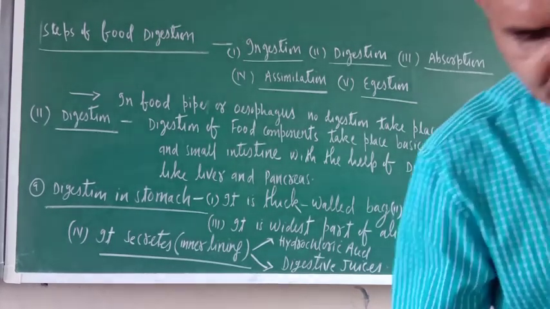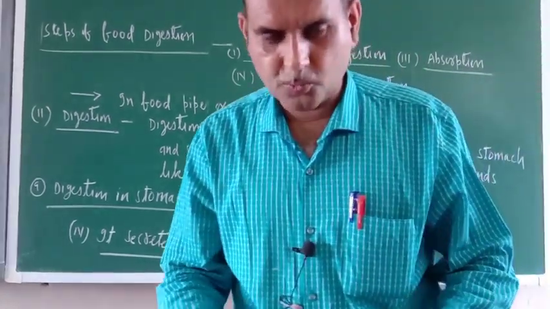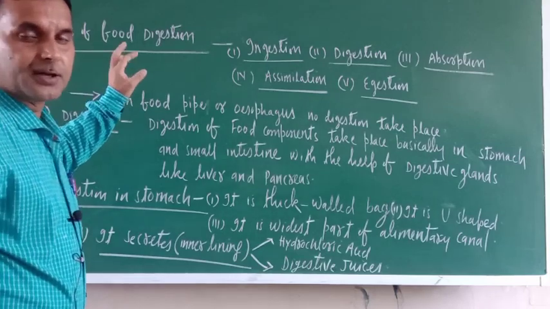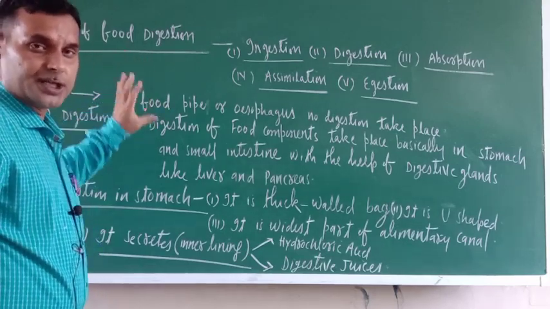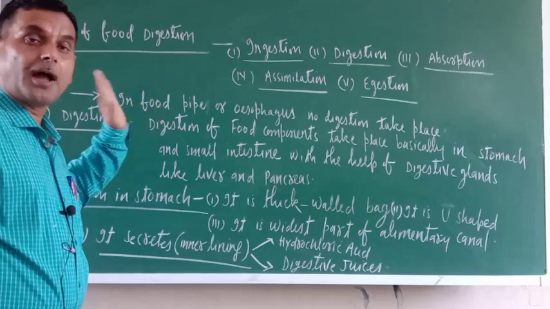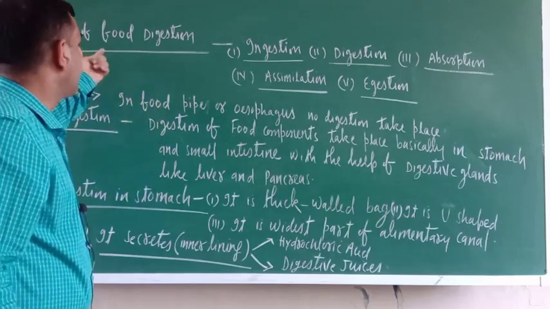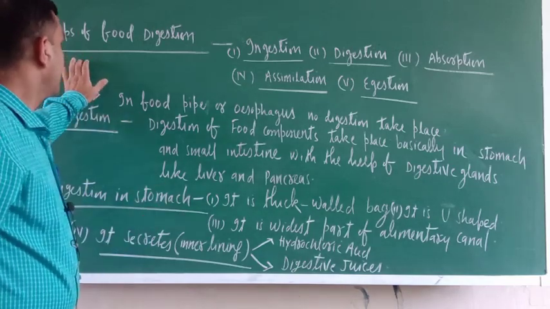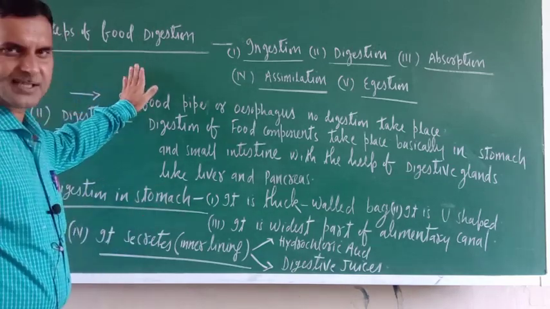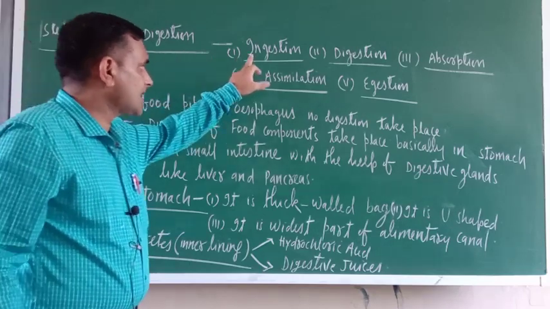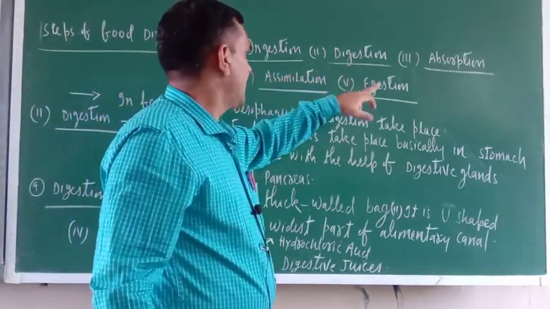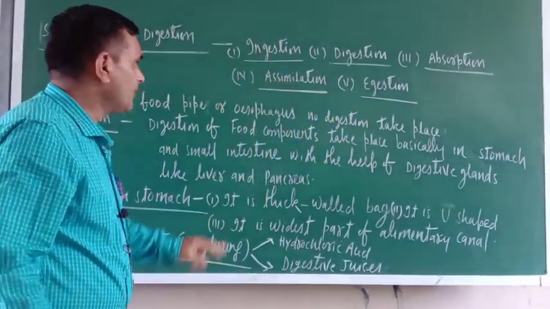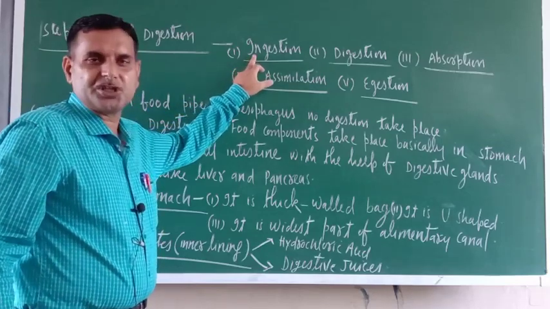So once again I am here to teach you chapter number 2 of science, that is nutrition in animals. In this chapter right now I am dealing with the steps of food digestion. Basically there are 5 steps: ingestion, digestion, absorption, assimilation and egestion. In yesterday's video, I covered the ingestion process.